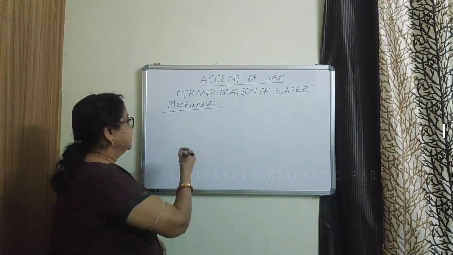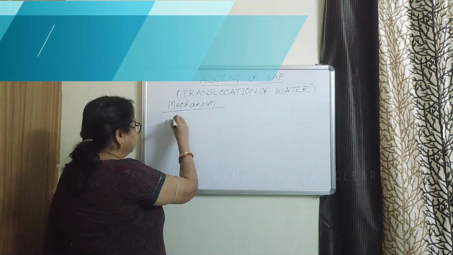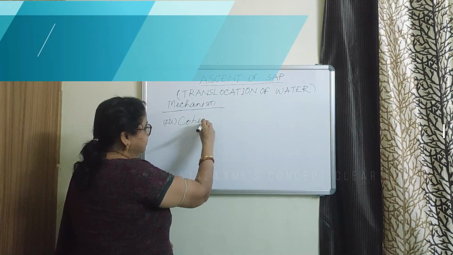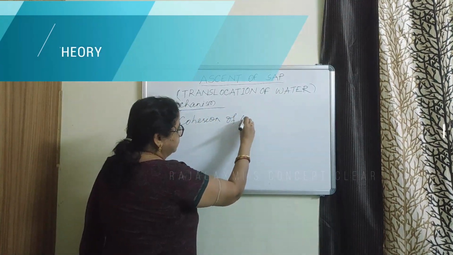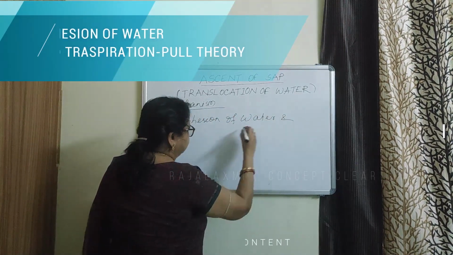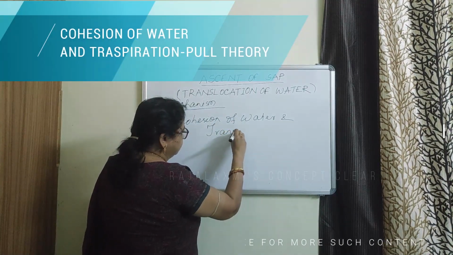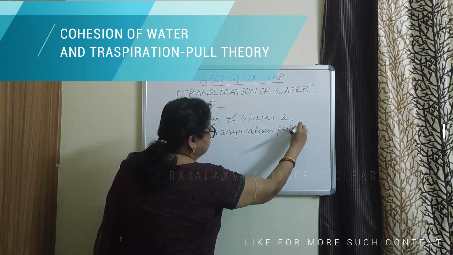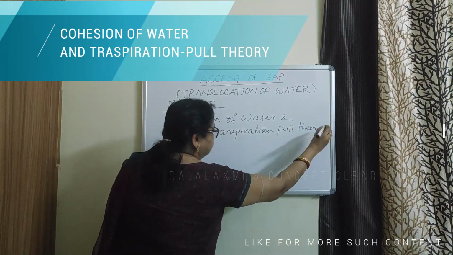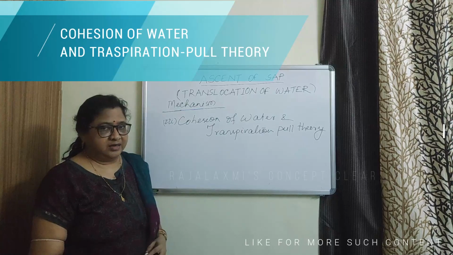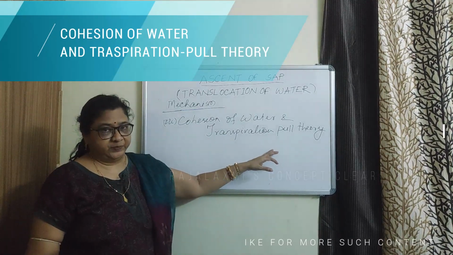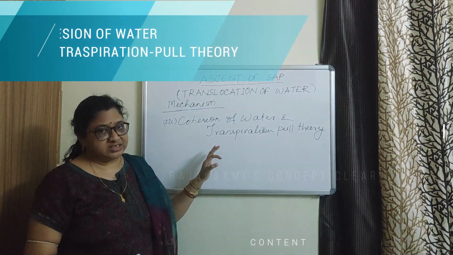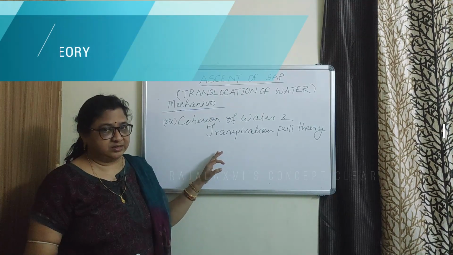Next is cohesion of water and transpiration pull theory. This theory is the most accepted theory to explain the ascent of sap.